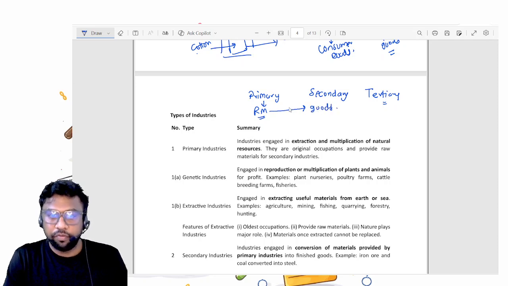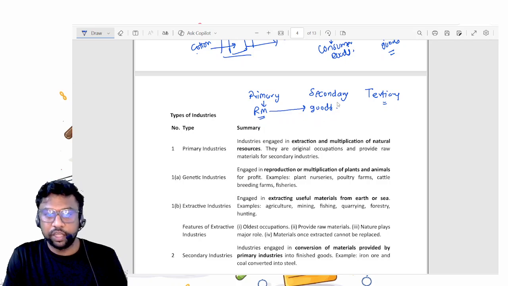For these raw materials and goods, you require services like transport, and you require insurance of these goods. We will see those concepts in detail in the next chapters. You will also require banking services for dealing in money, giving money, taking money.